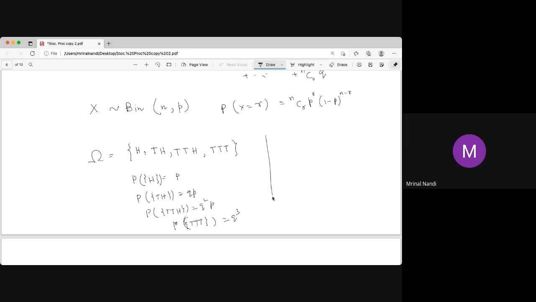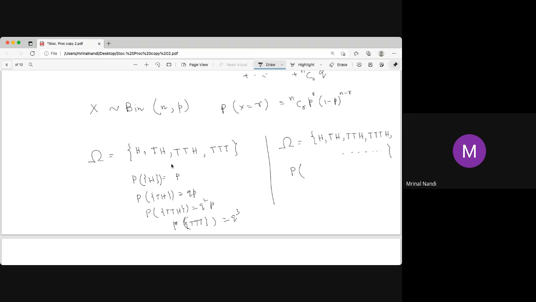If we add these geometric progression terms, we get just 1. And it may so happen that it occurs infinitely many times. Unless head occurs, you have to keep tossing and tossing. So then it is infinite. Now the sample space is infinite. All possibilities are infinite. It may be 1 tail, then head. It may be 10 tails, then head. So in that case, what is the probability?